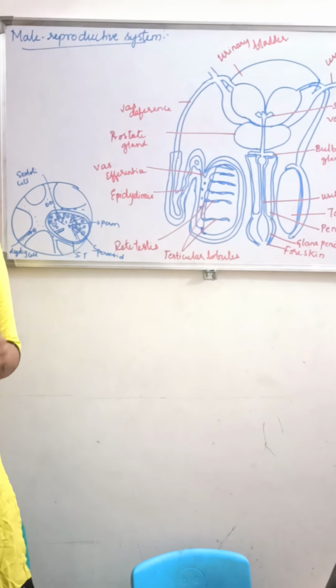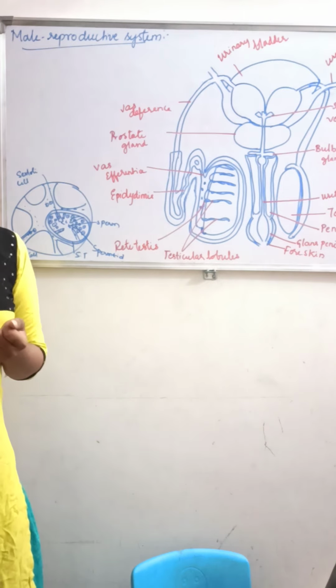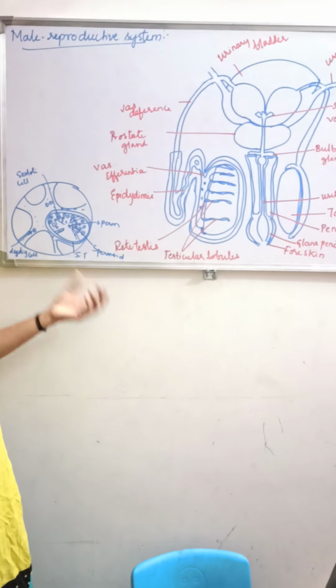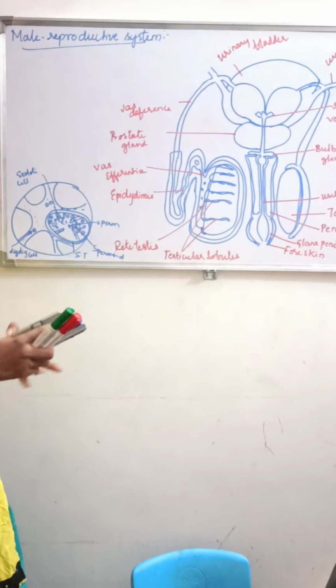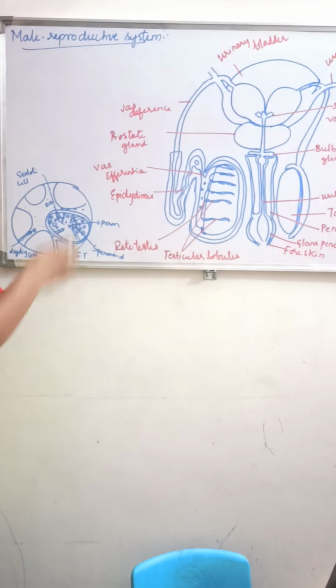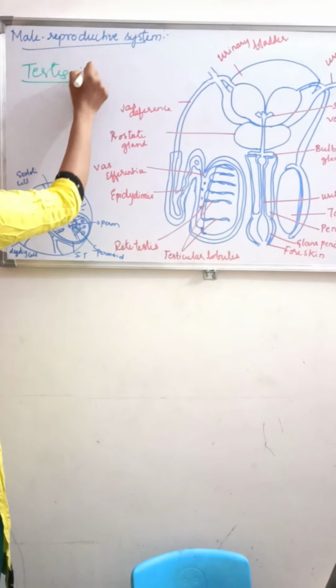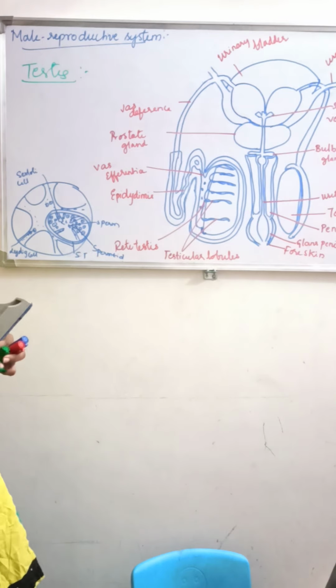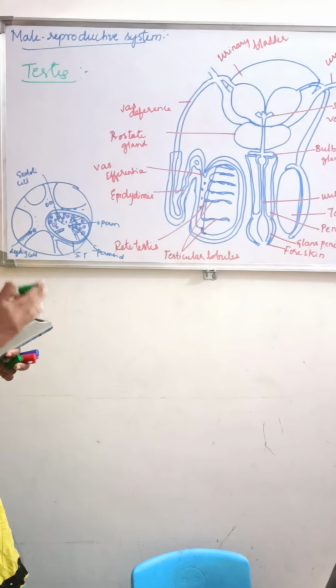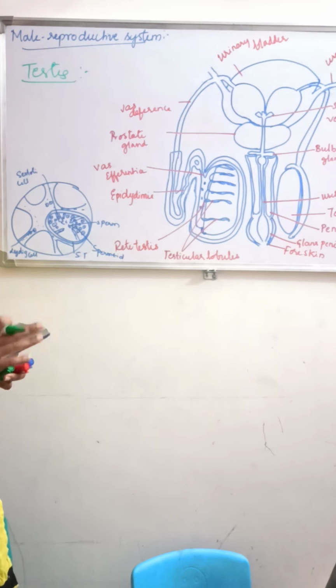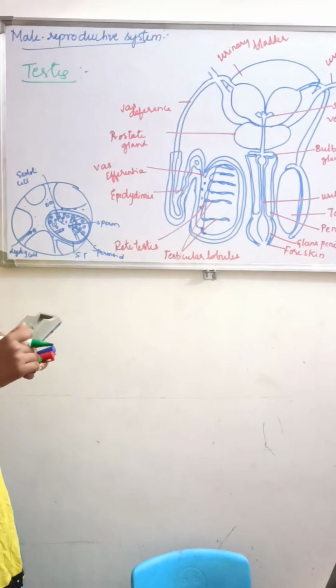First is the testes. Where are the testes situated? The testes are very important. They are the primary male sex organ.